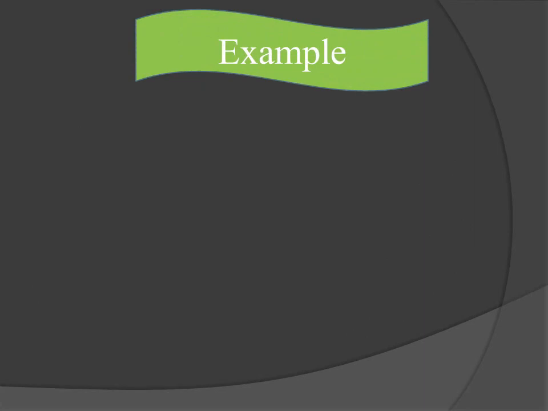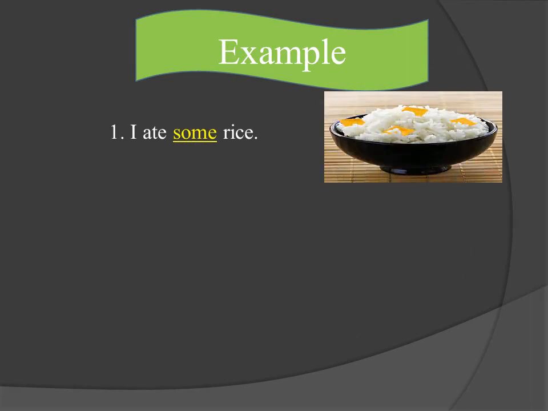Let us see some examples for adjectives of quantity now. Can you see rice in a bowl? I ate some rice. What is the noun here? Rice is the noun. What is the adjective then? Some is the adjective. It is describing something more about the noun. So what kind of adjective is it? It is answering the question how much. So it is an adjective of quantity.